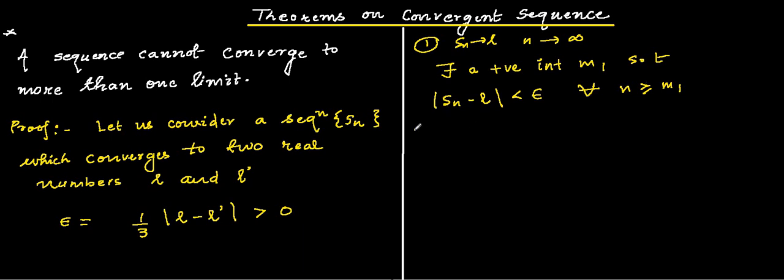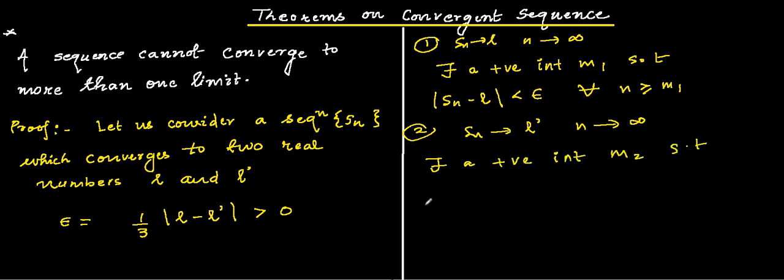Similarly, for case 2, if Sn converges to L dash when n tends to infinity, again we have a positive integer m2 such that mod of Sn minus L dash is less than epsilon for all n greater or equal to m2.